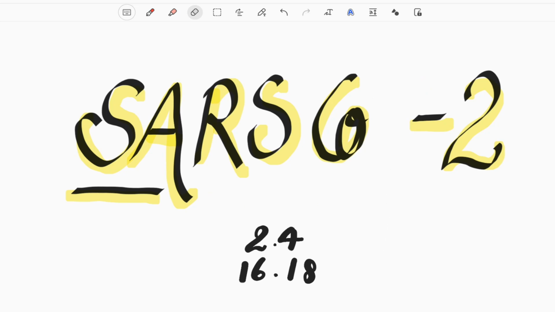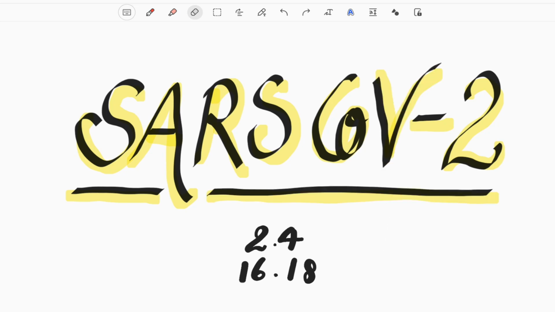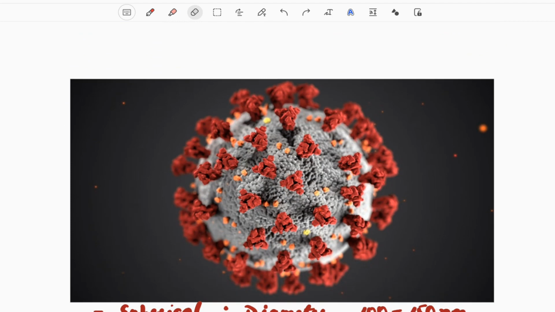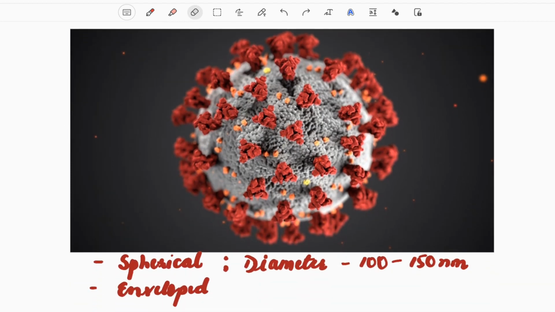Okay, so let's begin, starting with the morphology of the coronavirus. As you can see in the picture, it is a spherical virus. It is enveloped, that is, it has an envelope around it, and the diameter of this virus is about 100 to 150 nanometers. So you can imagine how small this is.